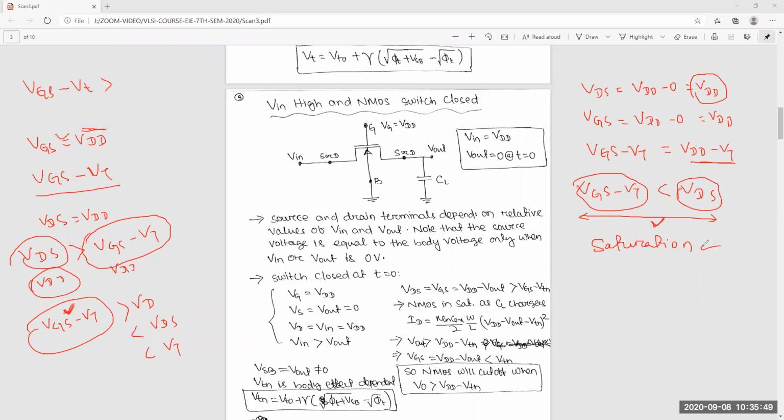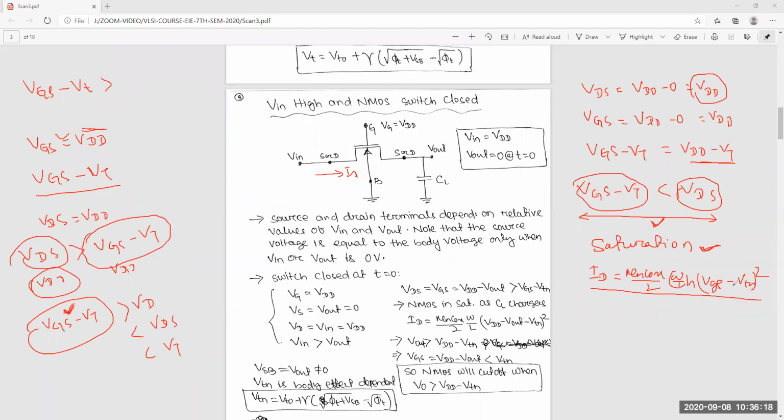So if this is in saturation, the current flowing in this direction, ID, will be mu n Cox by 2 W by Ln (VGS minus VTn) square. Yes or no? So now you understood. This is the current equation.